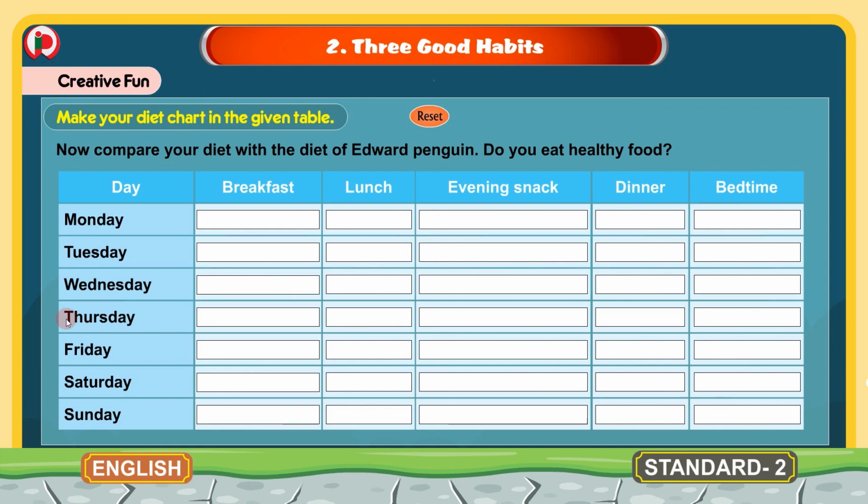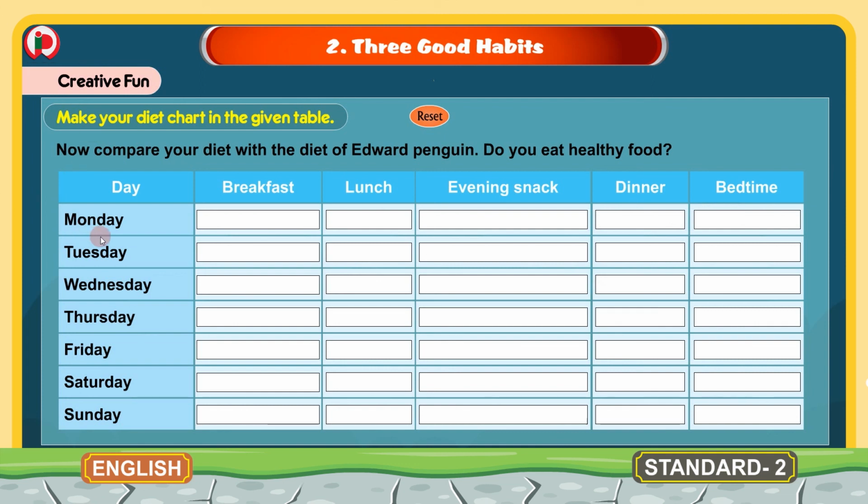You again write for Thursday. On Thursday what you eat you have to write in the diet chart. And again on Friday what you eat you write in the diet chart. And Saturday and Sunday also you write what you are eating for breakfast, lunch, evening snack, dinner and bedtime.